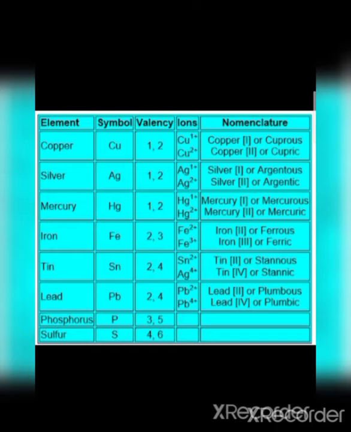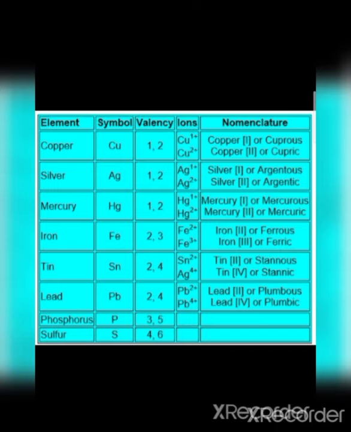Same in iron. Its symbol is Fe. Its Latin name is ferrum. Its valency is 2 and 3. It produces Fe plus 2 and Fe plus 3 ions. Nomenclature: iron second, iron third. And according to ous and ic, when valency is plus 2, the minimum, it is denoted by ous, ferrous. And when valency is 3, ferrum is replaced by ic. When valency is plus 2, its name is ferrous, and when valency is plus 3, its name is ferric.